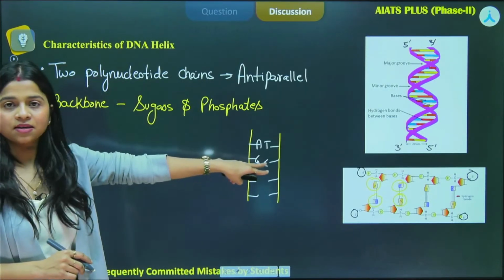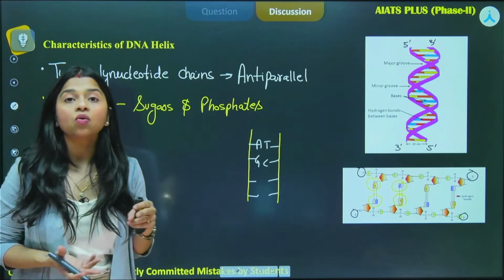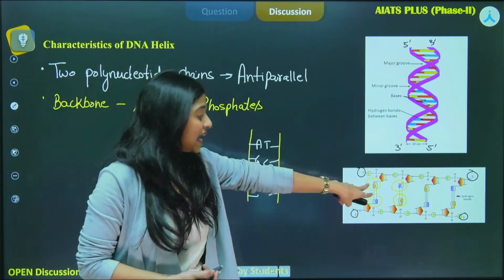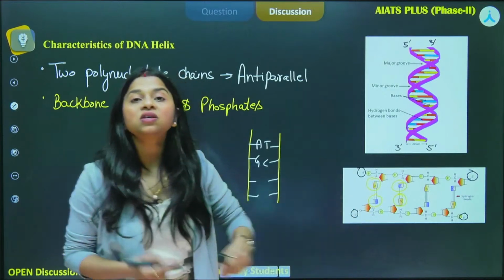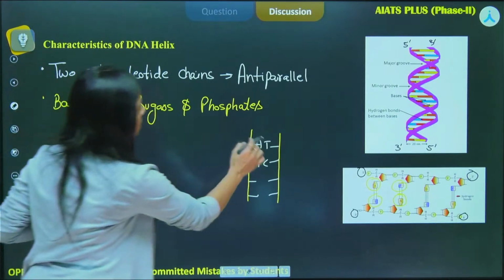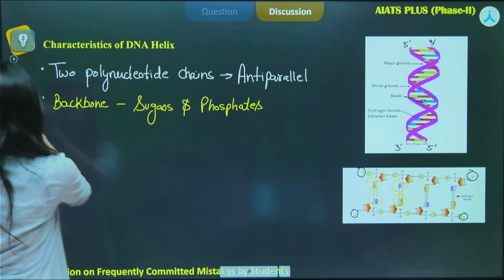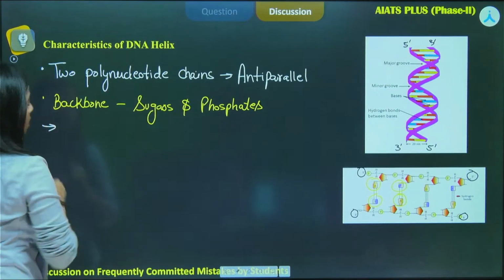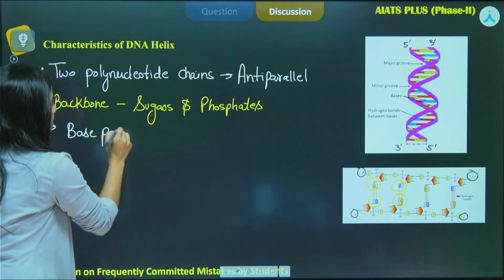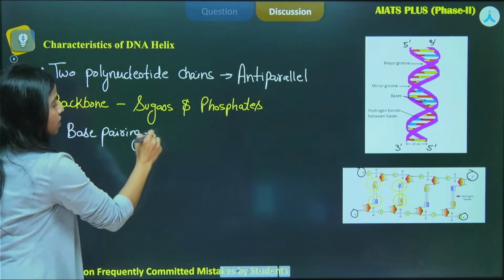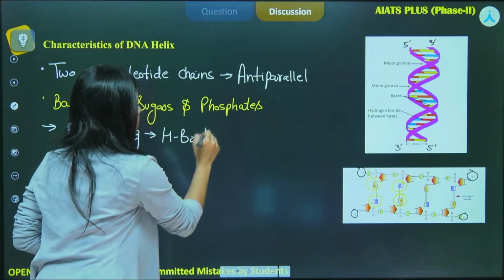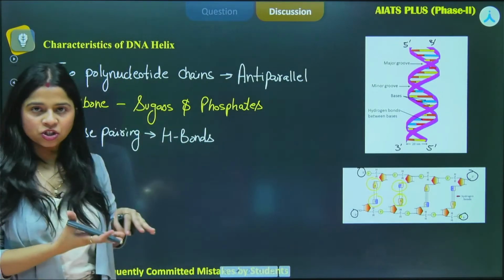The bases are projected inside. Now, these bases are also connected to each other. Okay, they are also paired. That is why we call them base pairs. Okay, so this adenine is paired up with this thymine. So, there is the requirement of bonds and those are the hydrogen bonds. Okay, those are the hydrogen bonds. Now, while we are talking about the base pairing, who will do the base pairing? That will be done with the help of hydrogen bonds. Okay, and these bases are projected towards the inner side.